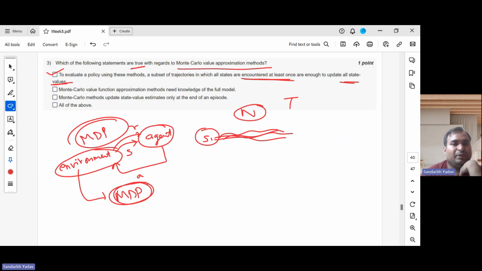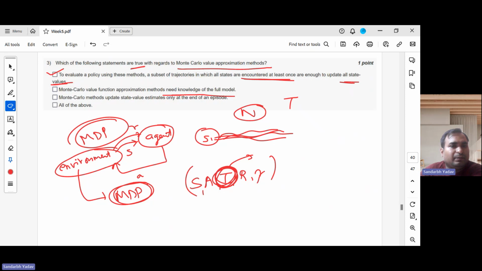So what this full model means is that we have access to all 5 components of an MDP, which are the set of actions, set of states, transition probabilities, reward function, and gamma. Do we really need complete knowledge? We can do without the transition, right? We don't need this, and we don't need knowledge of the full model either. We can use a simulation of the model, we just need some simulations. Do they need it? Not necessarily. If it's available, then well and good, but they don't need it.